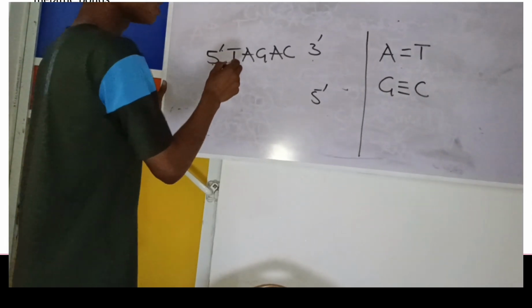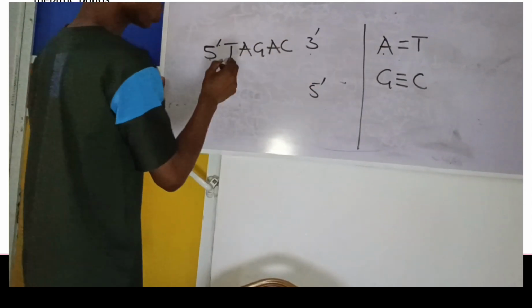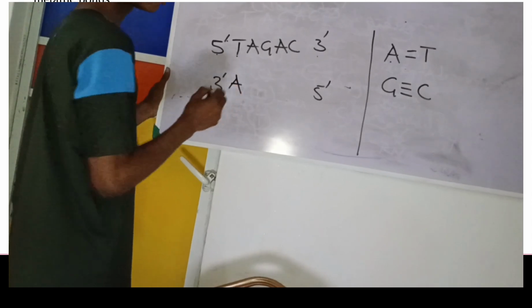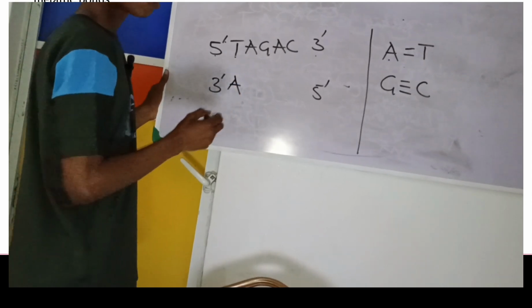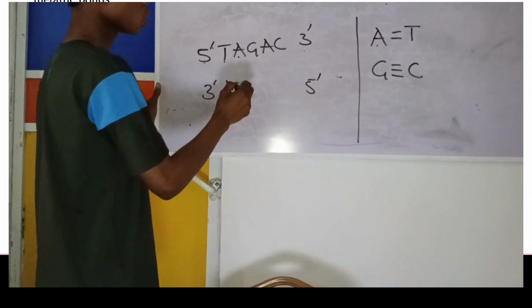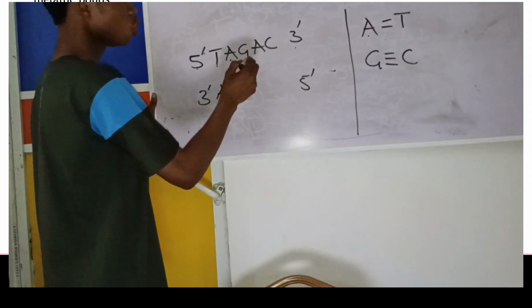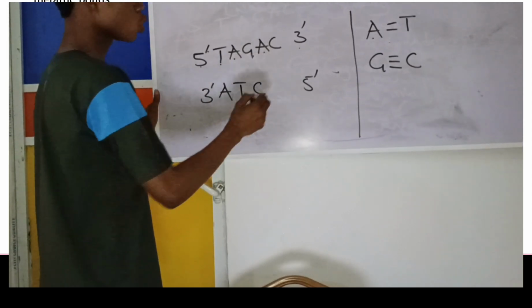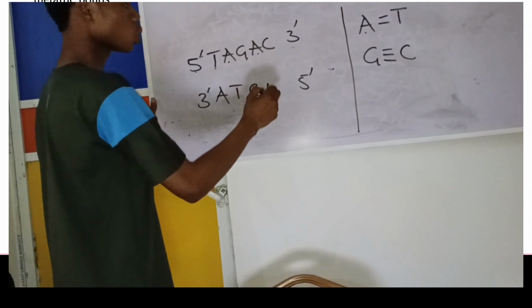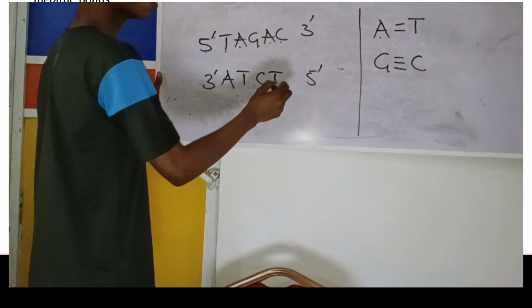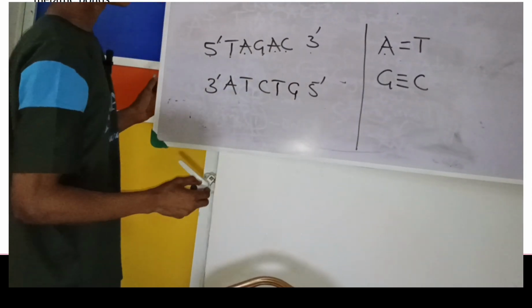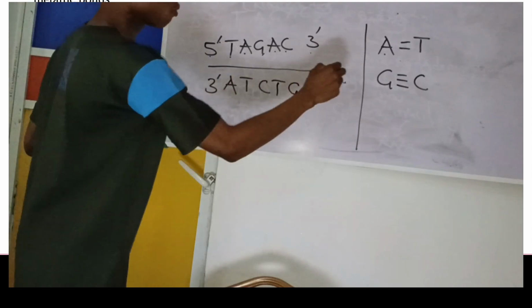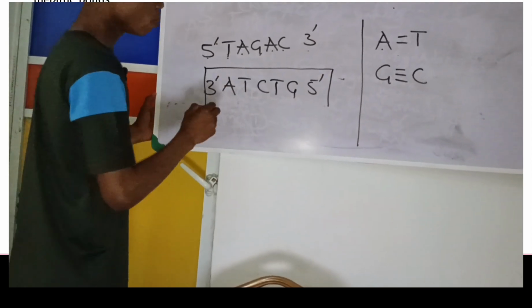Now, T will pair with what? A, right? So as you see T here, you write A here. You are just writing what they will pair with. A will pair with T, you write it. G will pair with C, you write it. A will pair with T, you write it. C will pair with G, you write it. So this one we have here now is the complement.